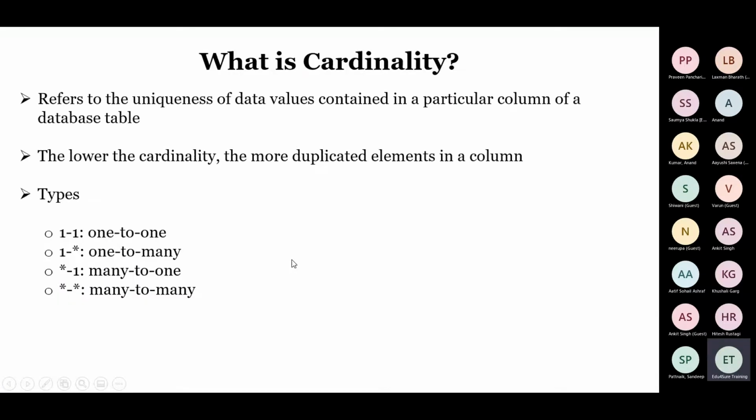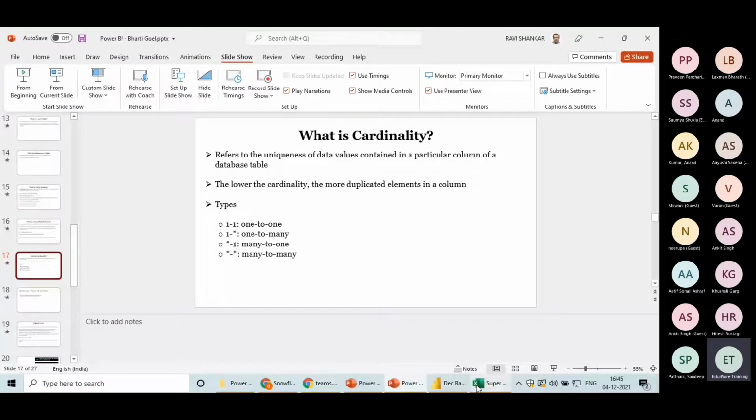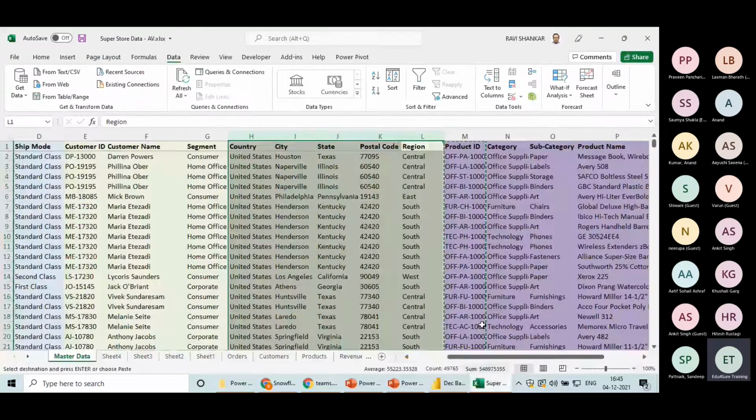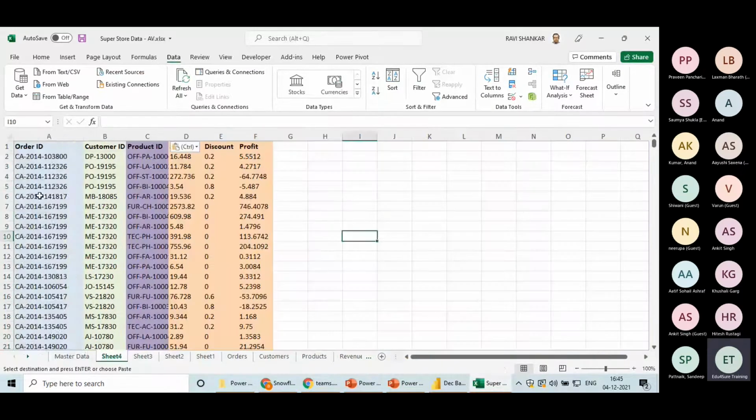What is cardinality? When we were talking about these tables in Excel, I created this particular table where I removed the duplicates. Now tell me, one order ID is coming how many times? Only one time?